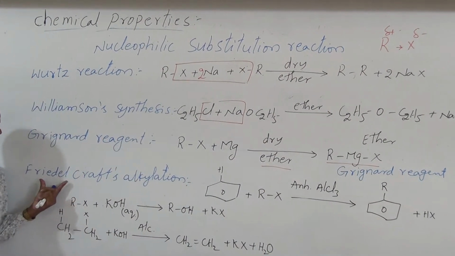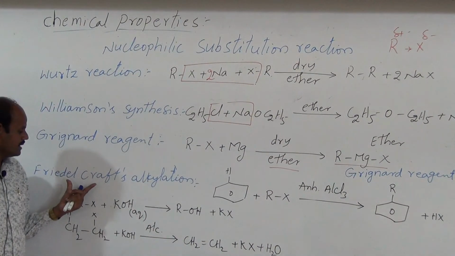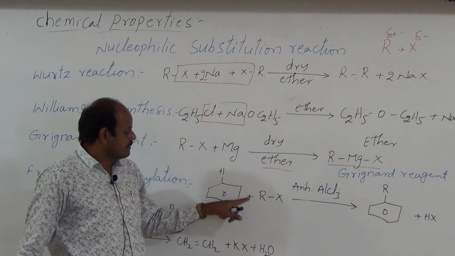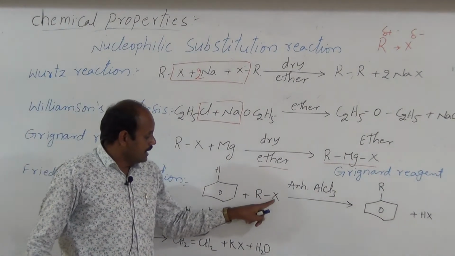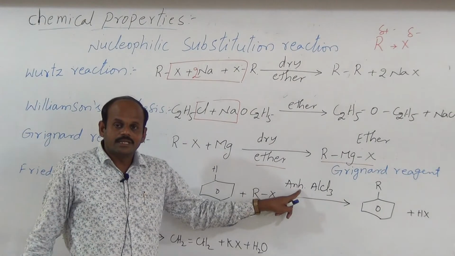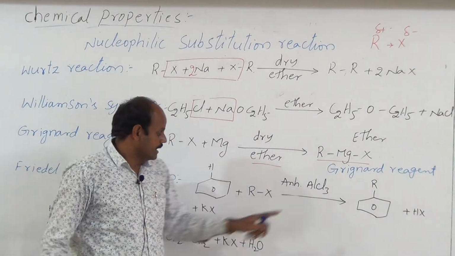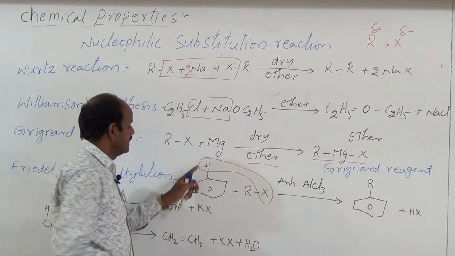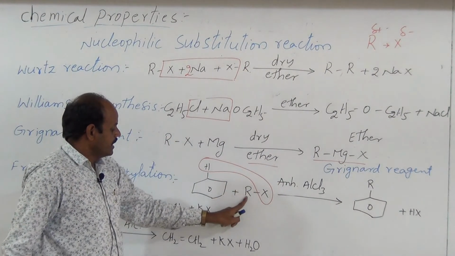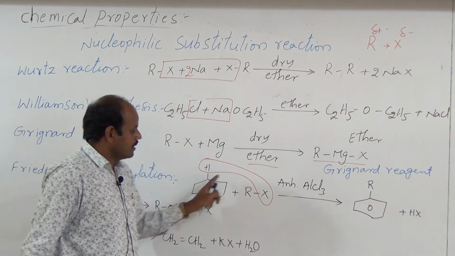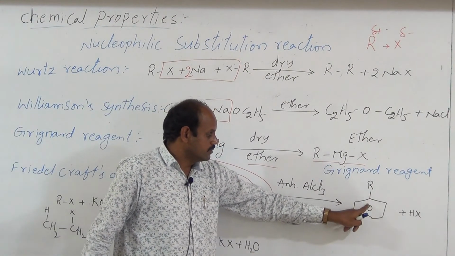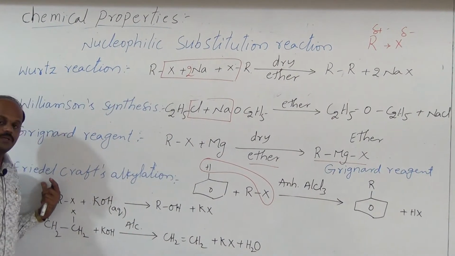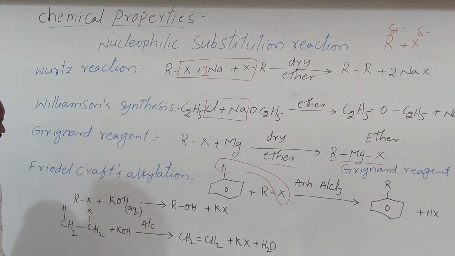And Friedel-Crafts alkylation. So what is the Friedel-Crafts alkylation? Benzene reacts with alkyl halide in the presence of anhydrous AlCl3. Then the hydrogen atom and halogen atom are removed as HX, and the remaining alkyl group is attached to the carbon, thus we get alkyl benzene. This reaction is called Friedel-Crafts alkylation.